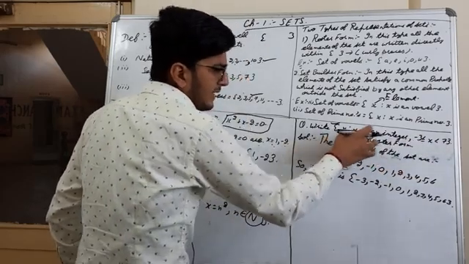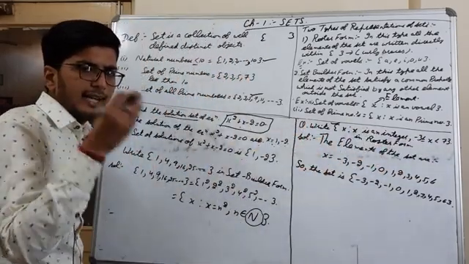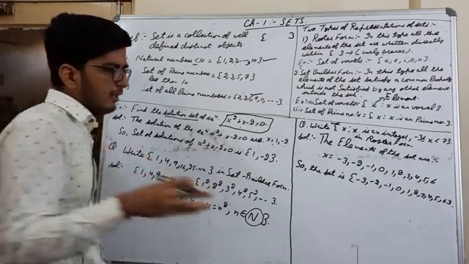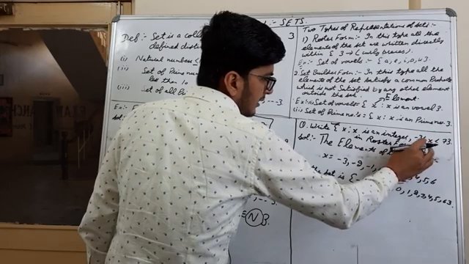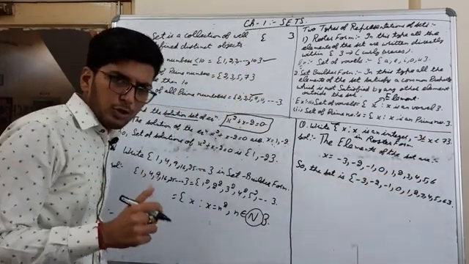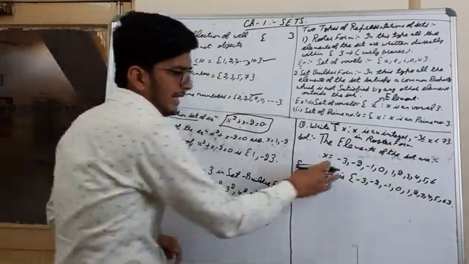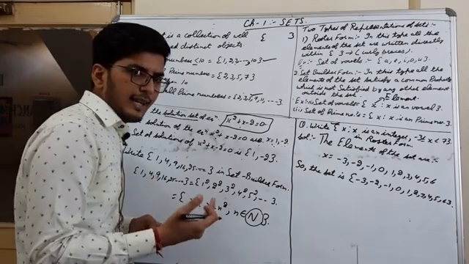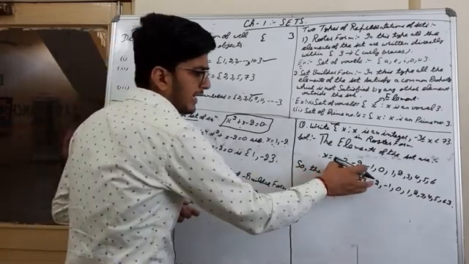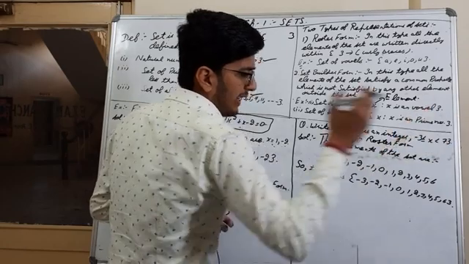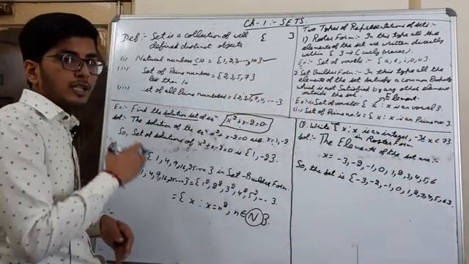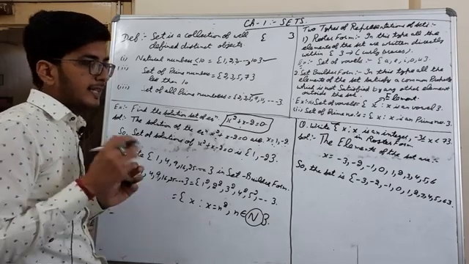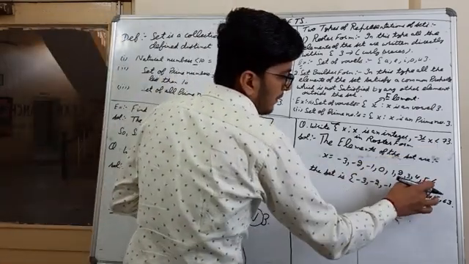So what are the elements? x, where x is an integer. First of all, it is clear that x is always an integer. Now x is greater than or equal to minus 3, and minus 3 is also an integer, so minus 3 will come. Then minus 2, minus 1, 0, 1, 2, 3, 4, 5, 6, but there is an upper bound also: x must be less than 7, so we take up to 6 only.